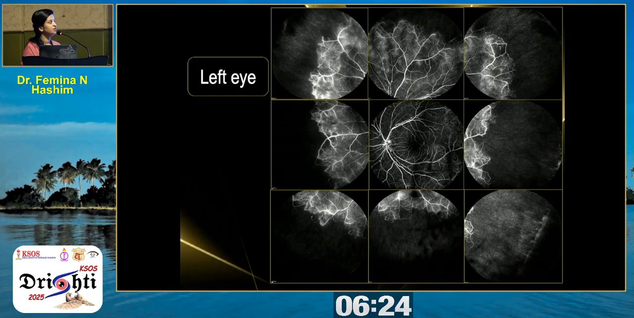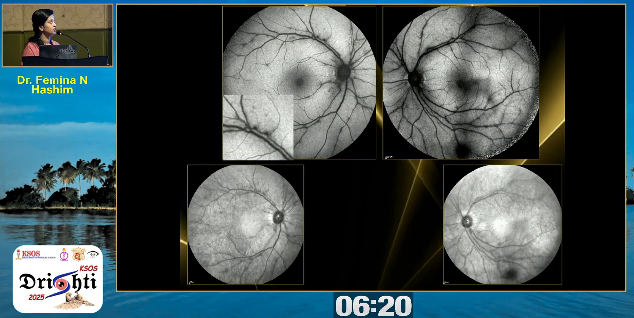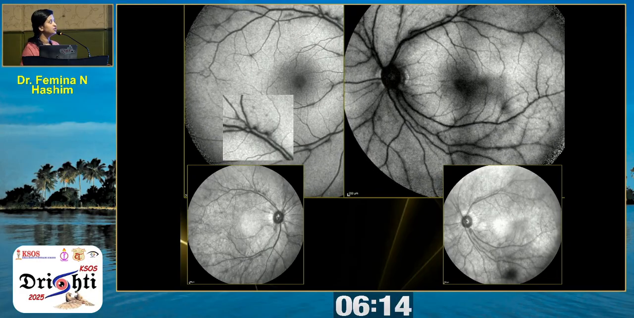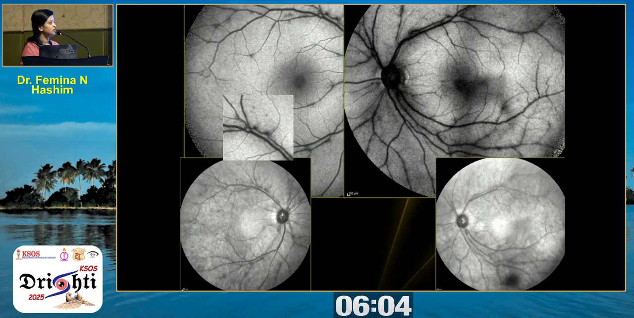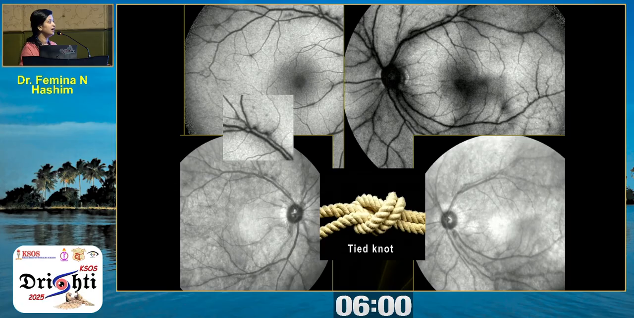Considering this extensive capillary non-perfusion, we had to make a diagnosis, but all other investigations were negative. So we revisited the case once again, and this is what we found. In both eyes, you can see a beaded appearance of the vessels, which is not typical in usual cases. But we were not convinced by this beaded appearance because these vessels were not leaking in the angiogram. This was the turning point in our case, the beaded or tide node appearance of the vessels.